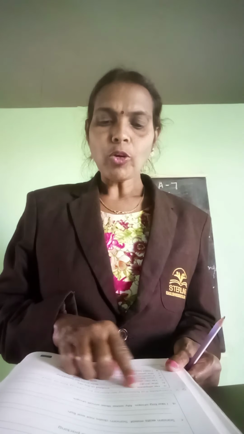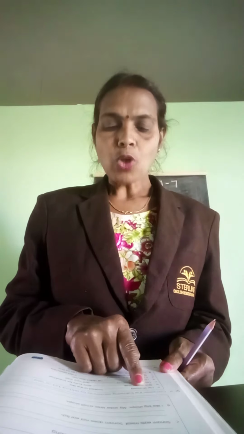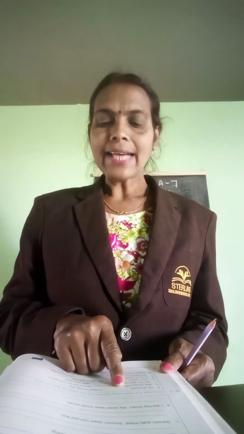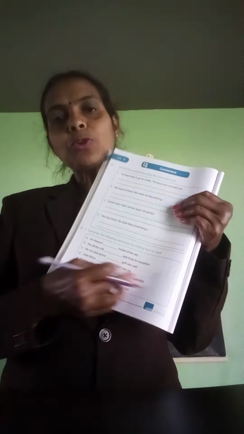Now question number 2. Complete the following sentences by adding but or and. Either you should use but or you should use and. She stopped dash look at the sky. She stopped and looked at the sky.